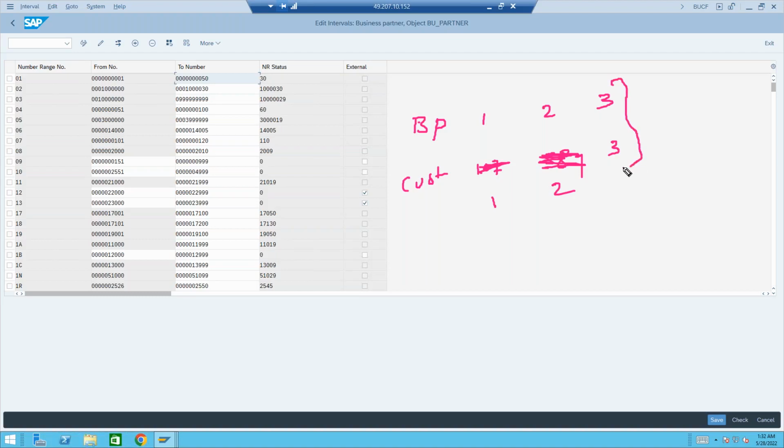If you face a question from S4 HANA in an interview, this will be one question. Mark my word. How to achieve same number range in S4 HANA for customer and business partner. We'll see how to achieve this later. But to achieve this, your customer number and BP number should be internal, only internal. Okay, so come back.